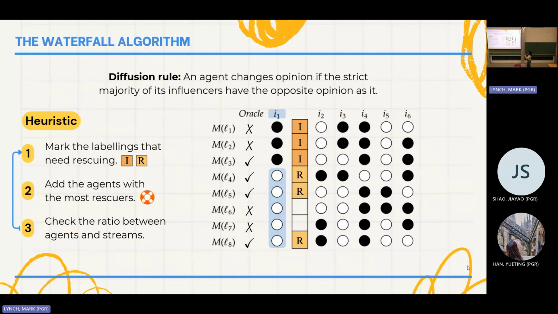Then once I have which examples I'm looking for, I want to see how many of these labelings are going to work.